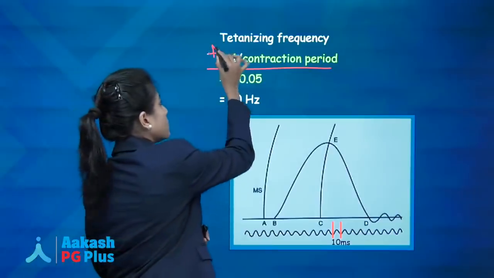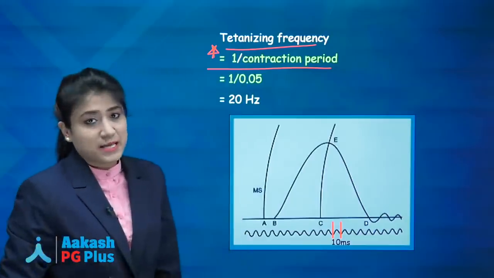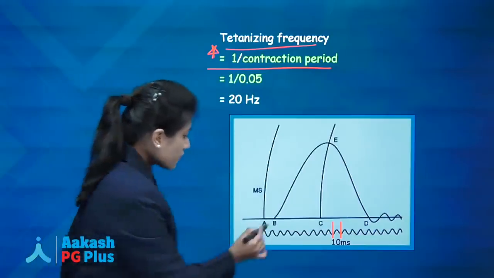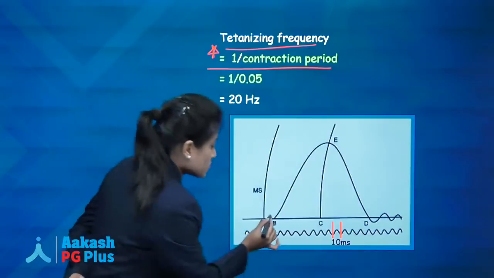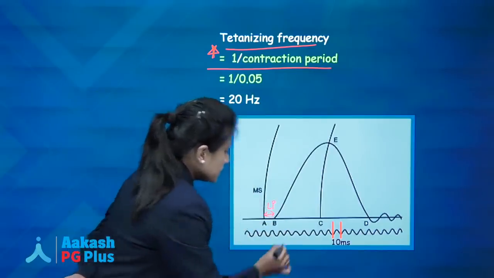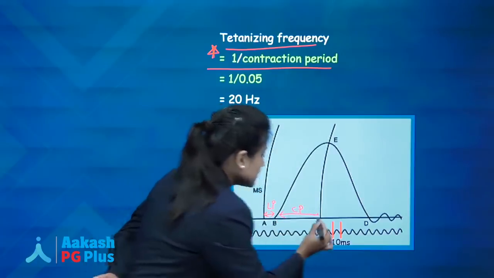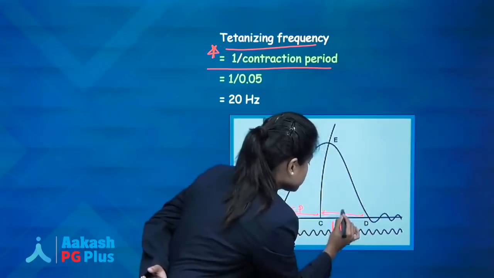Write it down. 1 upon contraction period will give you tetanizing frequency. So now I told you contraction period. This one is your latent period. Then this one is your contraction period in which muscle is contracting. This one is your relaxation period.